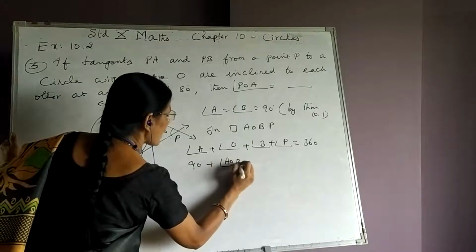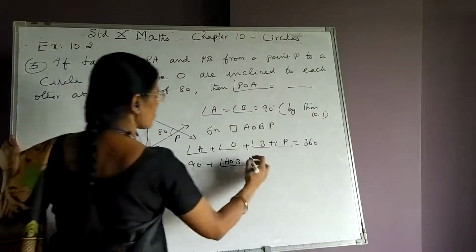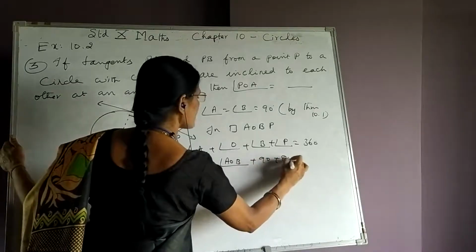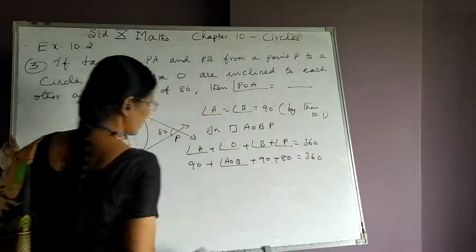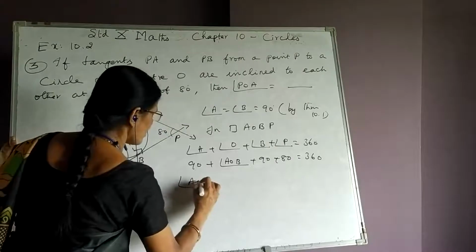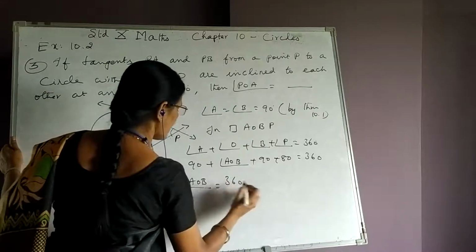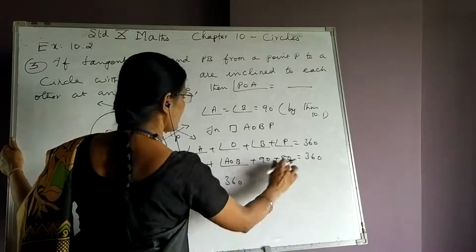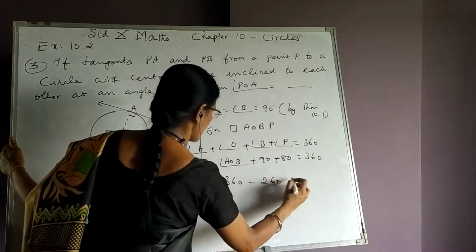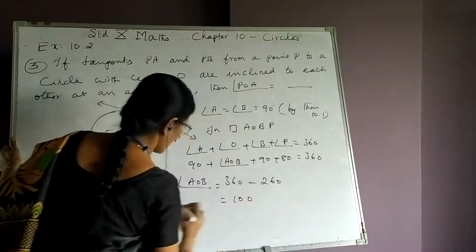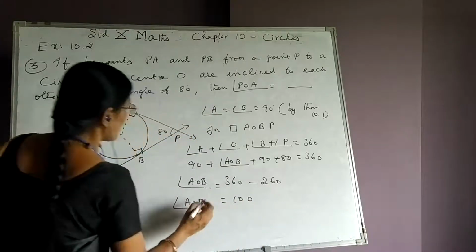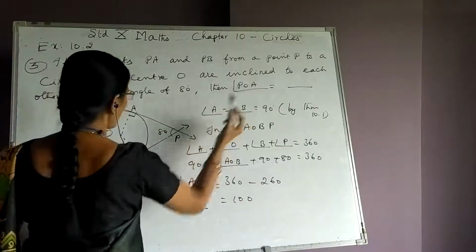Therefore, I write this angle AOB plus B is 90, P is given 80, equal to 360. Therefore, what is the measure of angle AOB? It is 360 minus 260, which is equal to 100. Right? But we are asked to find POA.